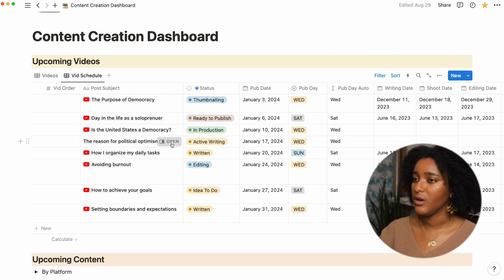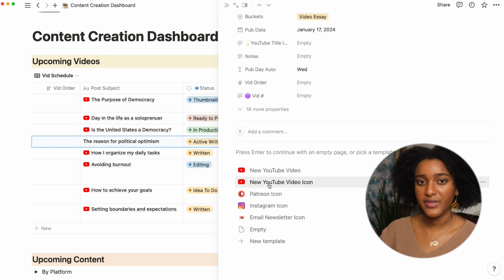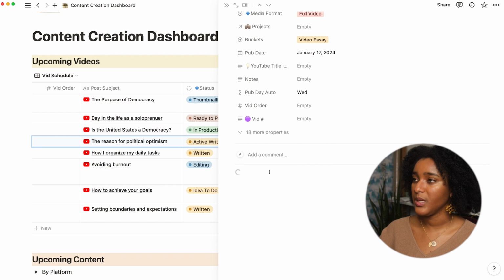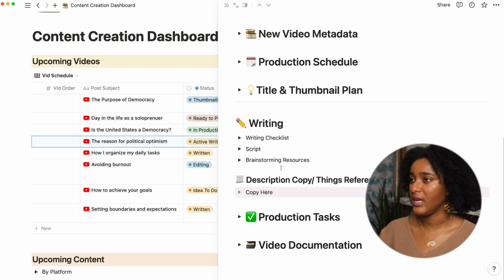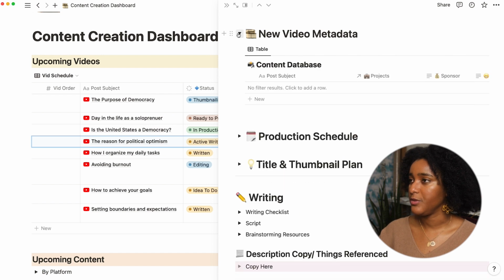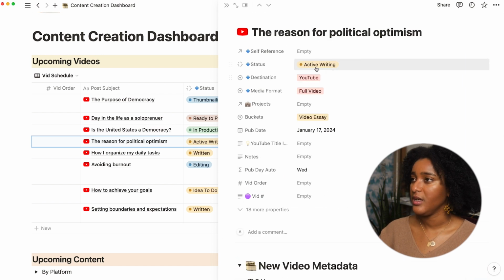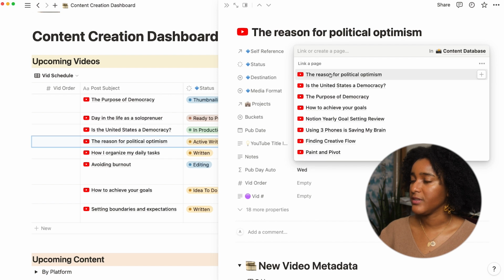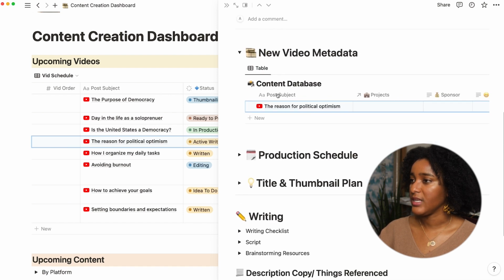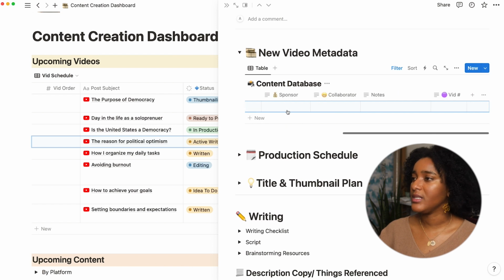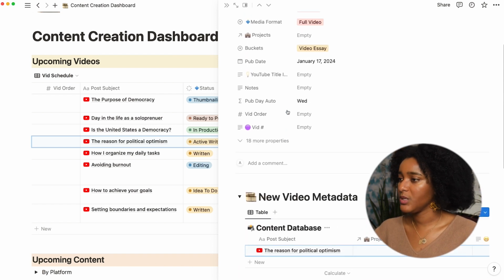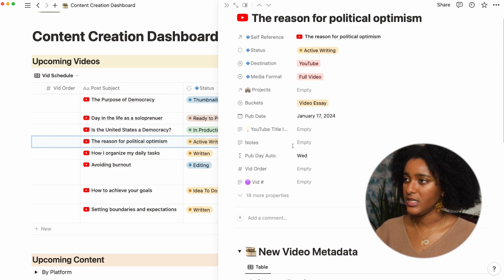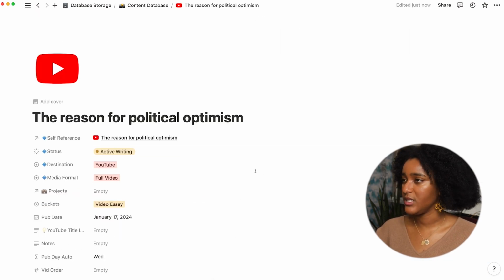So if I go in here, I can just have the icon, or I can have the new YouTube video template. So I will put the whole template in. And if I have the self-reference, you can see right now, new video metadata, there's nothing here. That's part of why I need the self-reference. Once I have that, then I have the metadata displayed in the body of the page, which to me is easier to manage than seeing it listed out in this main section here.